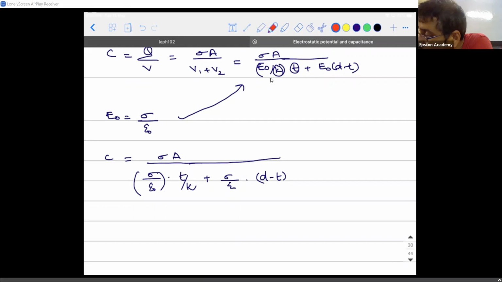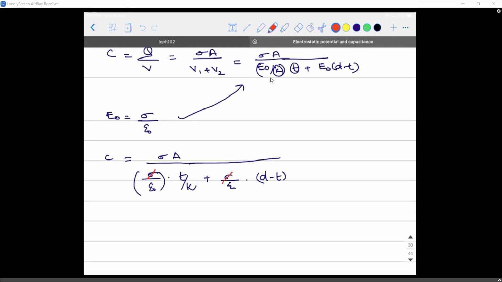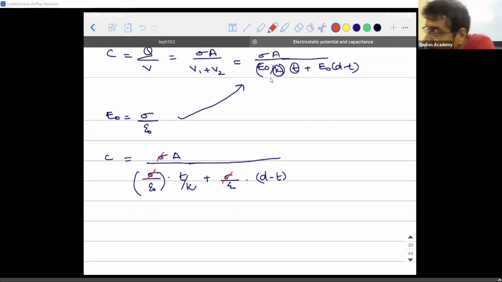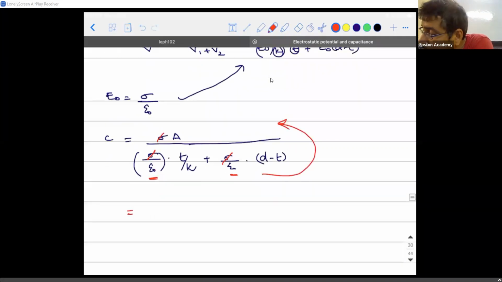Look at this. Sigma and sigma will get cancelled. This epsilon naught will go to the numerator. So what will be the final answer? It will be epsilon naught times A divided by T divided by kappa plus D minus T.